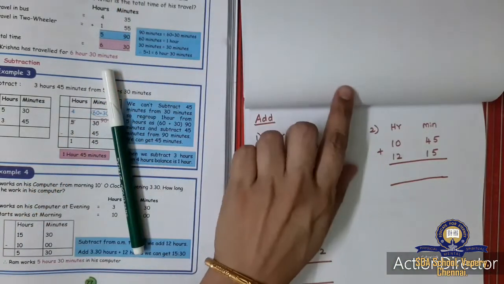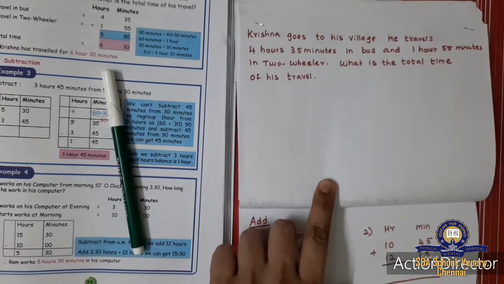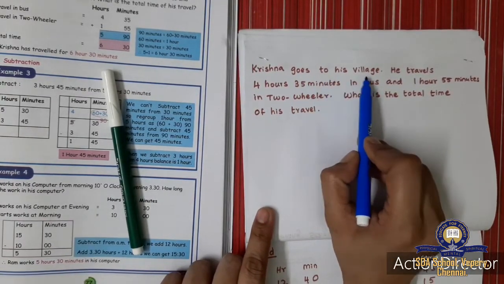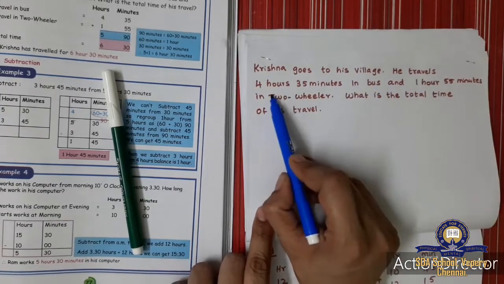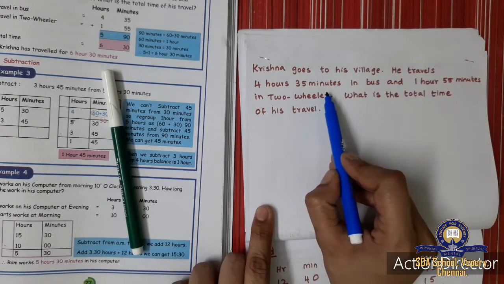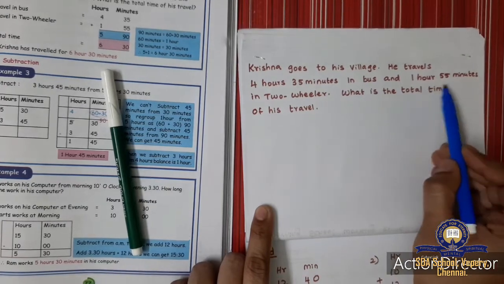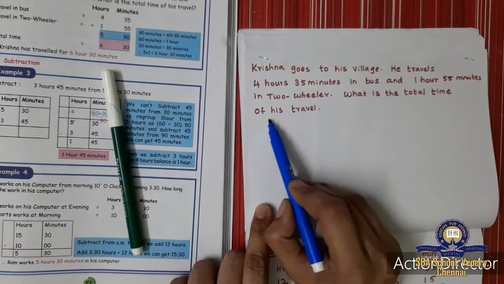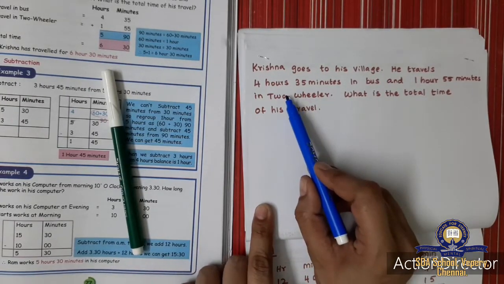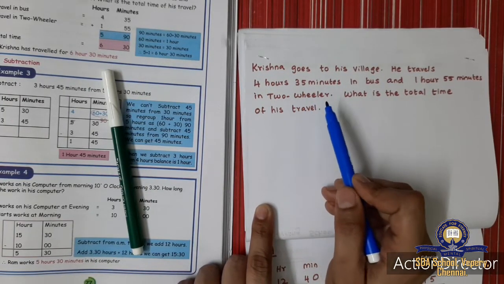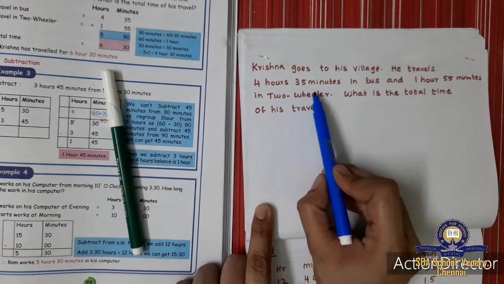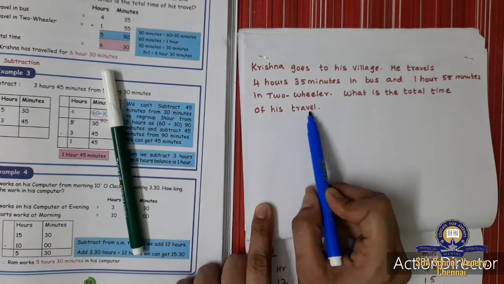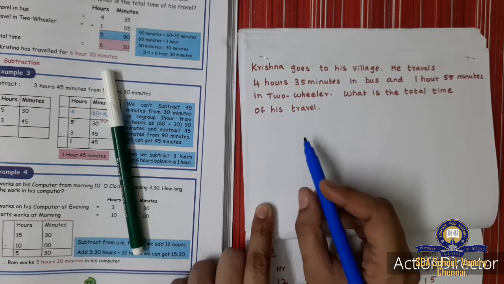See this example. This is a problem sum. Krishna goes to his village. He travels 4 hours 35 minutes in a bus and 1 hour 55 minutes in a two-wheeler. What is the total time of his travel? So Krishna is going to his village. He is traveling 4 hours 35 minutes by bus and 1 hour 55 minutes by two-wheeler. So what is the total time he was traveling?